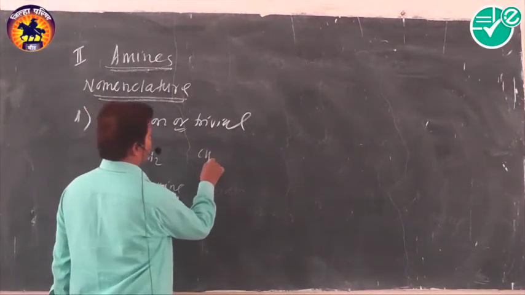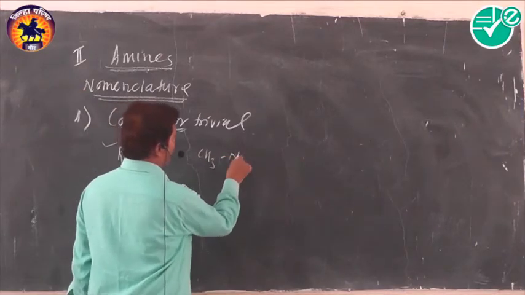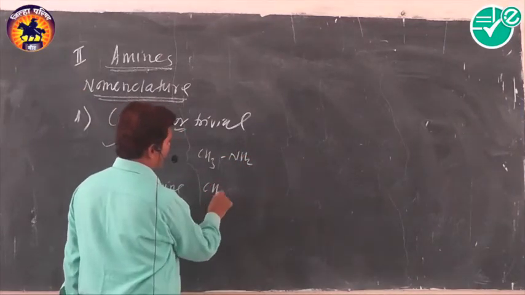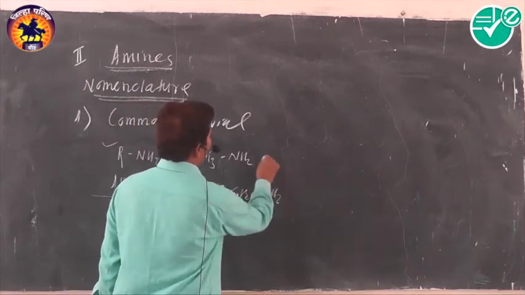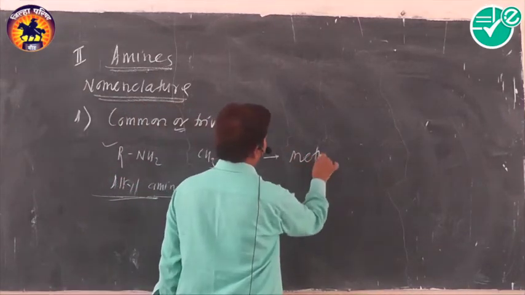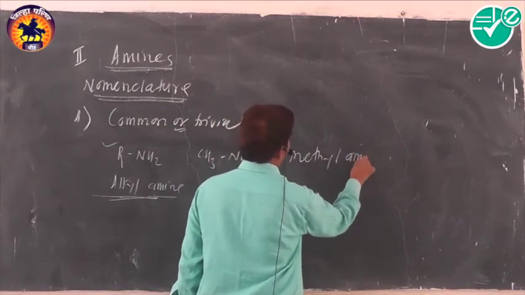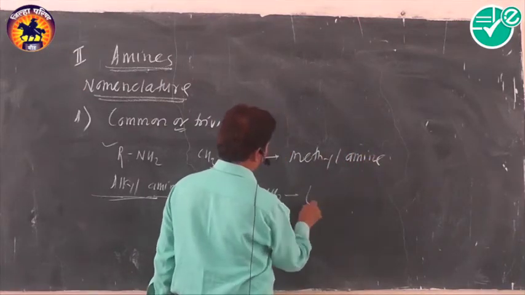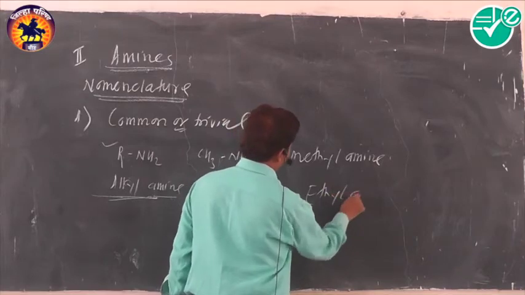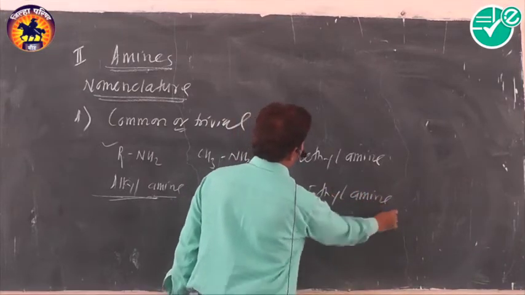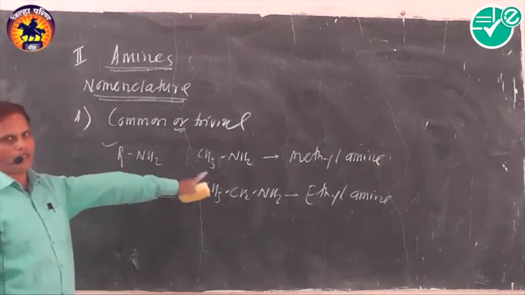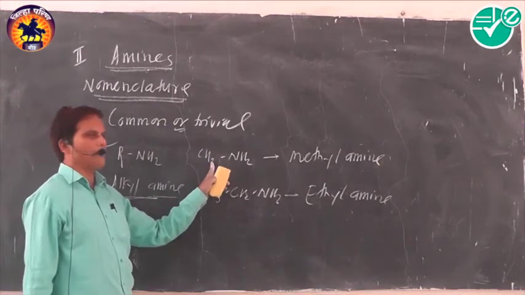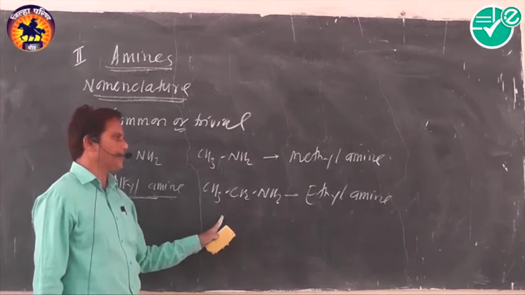The first two members, those containing one carbon atom and those containing two carbon atoms, are respectively called methyl amine and ethyl amine. Primary amines in the common system are called alkyl amine. The one containing one carbon atom is called methyl amine, and the second one is called ethyl amine.